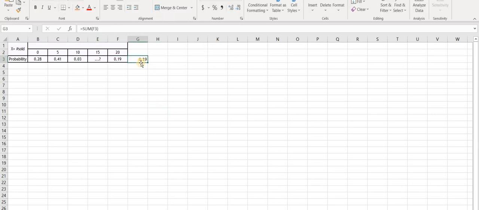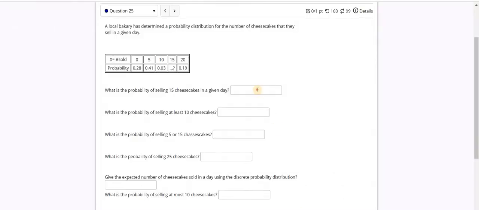Auto sum. So the sum is 0.19, and I'm sure it didn't add everything up because it only clicked on the one cell in front of it. So the answer is 0.91. Now to find the missing answer, I'm going to say 1 minus 0.91, the sum of the other ones, and the answer is 0.09. So I'm just going to copy that and paste it over here. So this is the first answer.